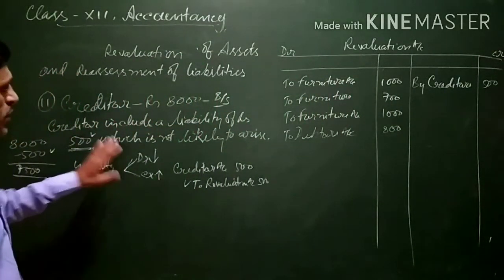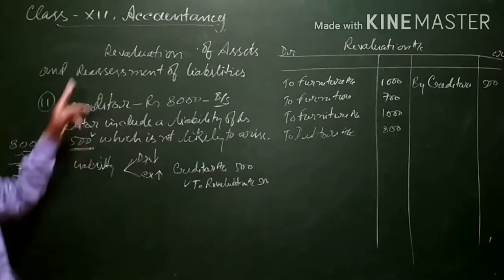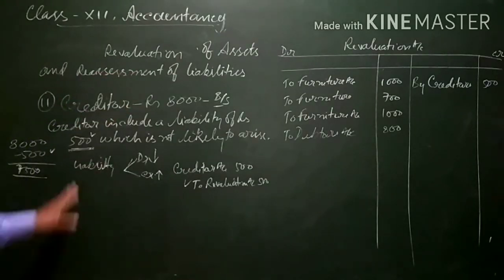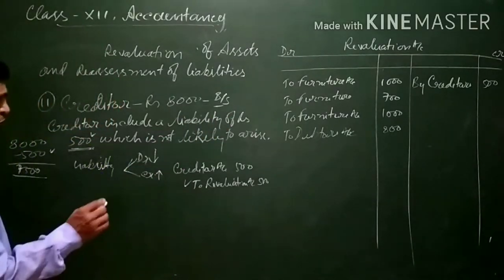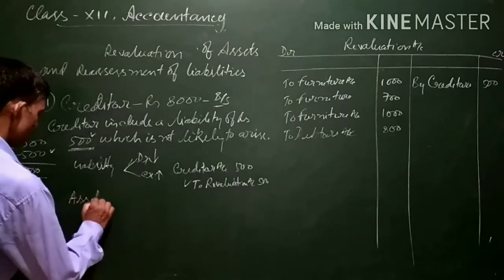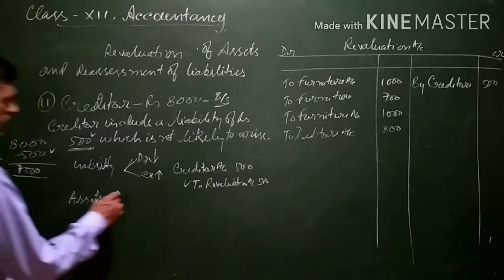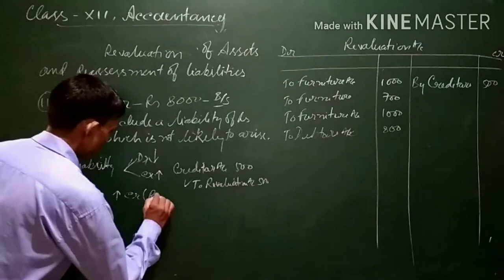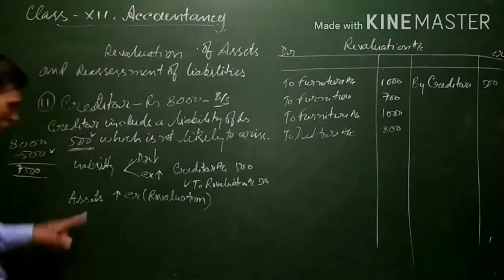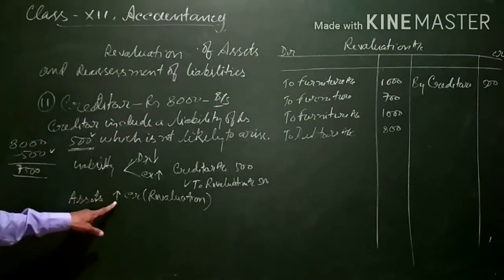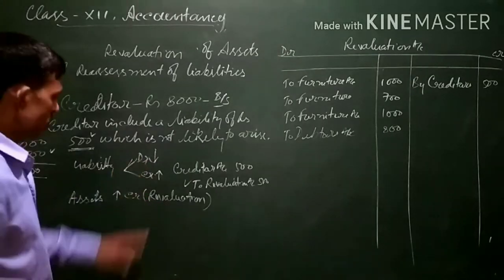In this way, various assets and liabilities are assessed. Revaluation of assets is done and revaluation of liabilities is done. Depending upon increase or decrease in the value of the asset, it is to be debited or credited. In short, if an asset increases, credit revaluation account because it is income for us.